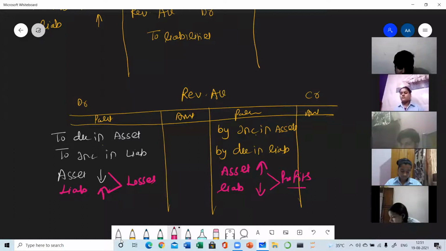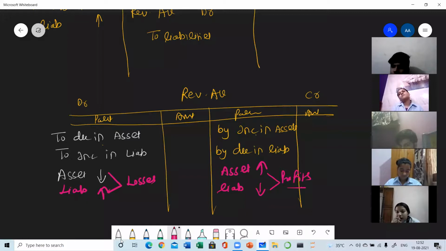If your asset value is decreased, it means you have incurred a loss. If a liability is incurred, earlier the liability was not there, but in future a new liability is there, it means there is a loss to you because you have to pay something more to the liabilities, so it will lead to the loss.